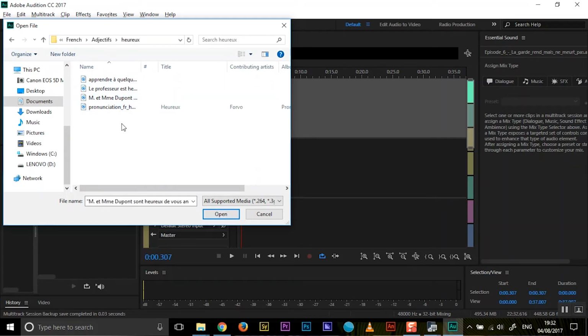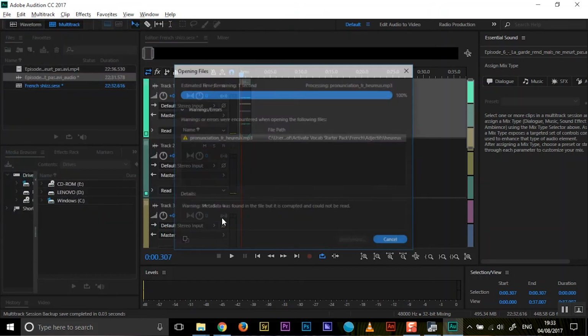But in fact, let's select all of them actually. Anyway, just as a side note, the best thing to do when you're downloading the audio is to download the main words and 3 examples of it being used. And that's what I've done here. So we're going to select all of that, and then we're just going to go to open.